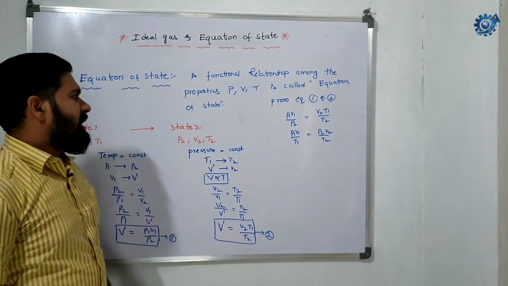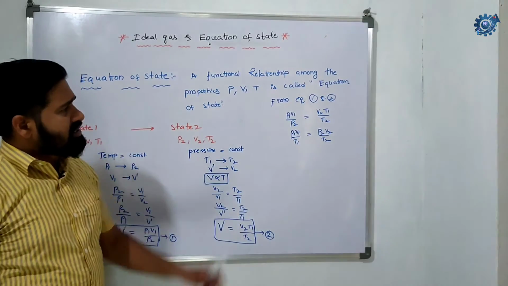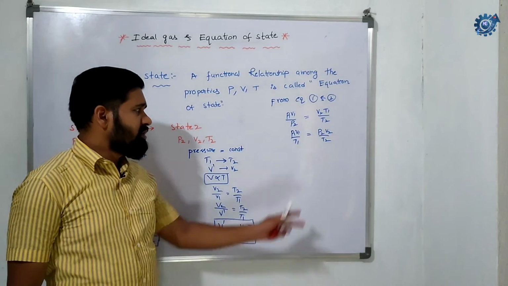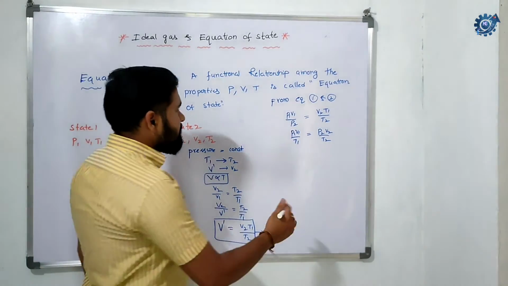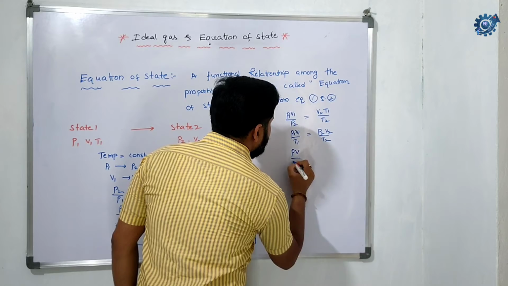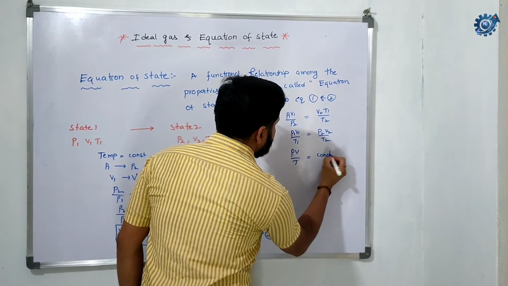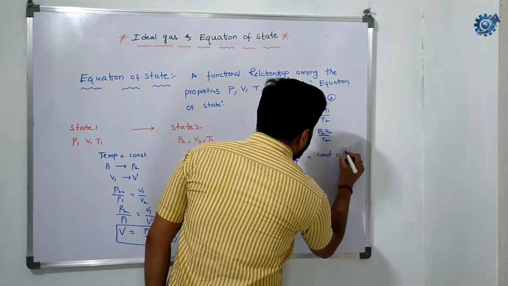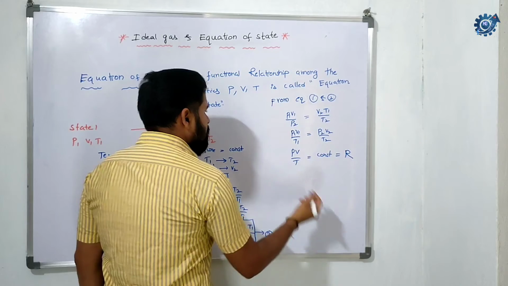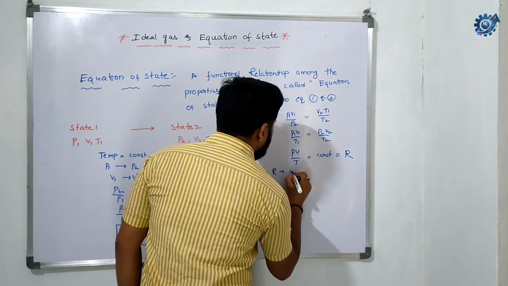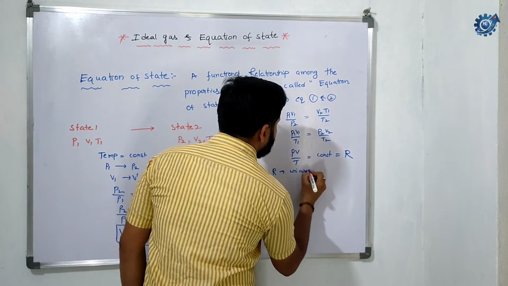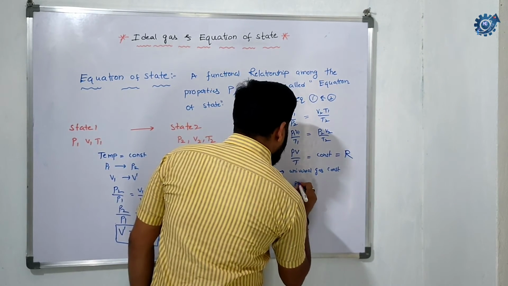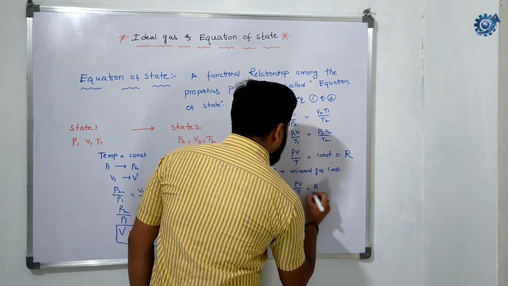If the process continues like that, then P1 V1 by T1 is equal to P2 V2 by T2 is equal to P3 V3 by T3, and so on. So PV by T is equal to some constant, denoted by R. This is known as the universal gas constant. So PV by T is equal to R.